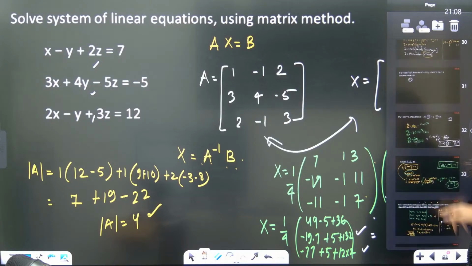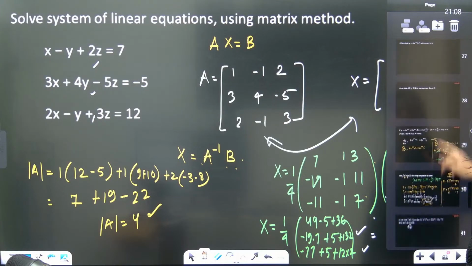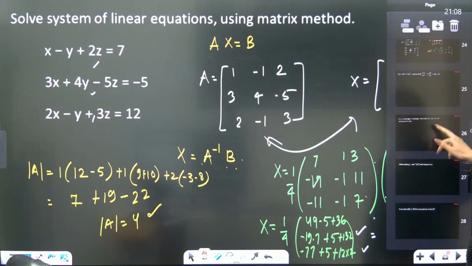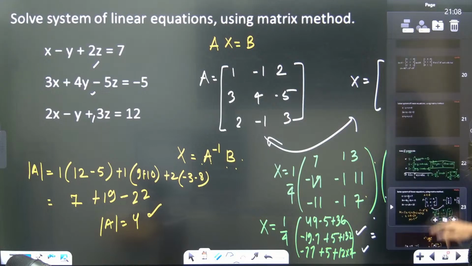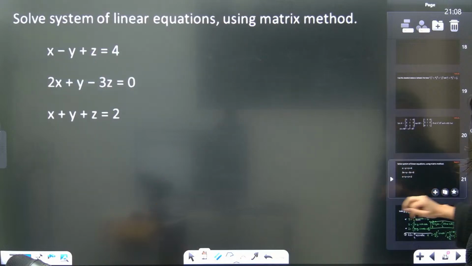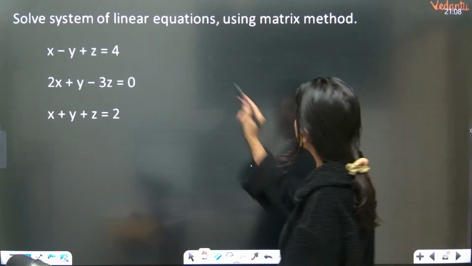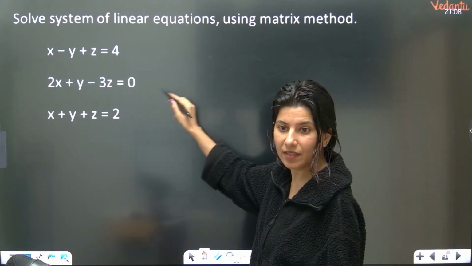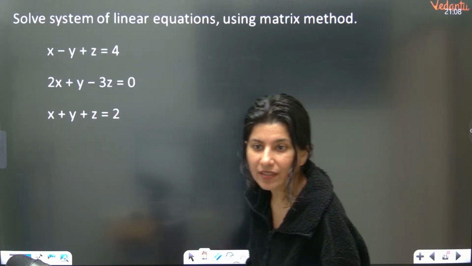So this is the question I would like to give you. One question, homework. System of linear equations you have to solve using the matrix method. Ma'am, A13 will be minus 3.